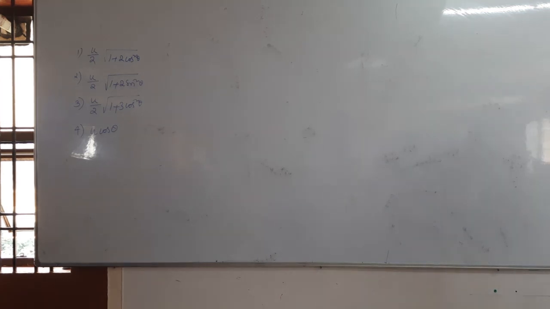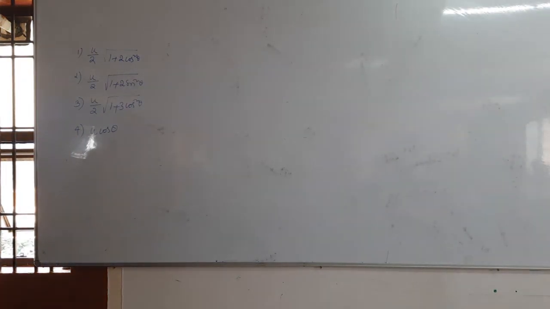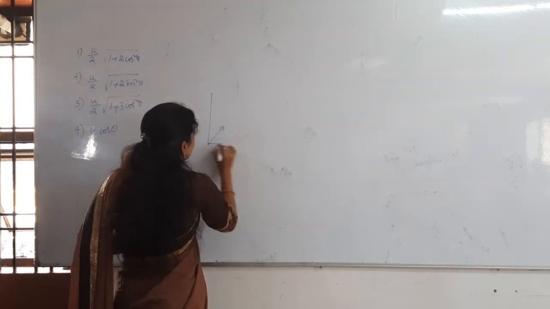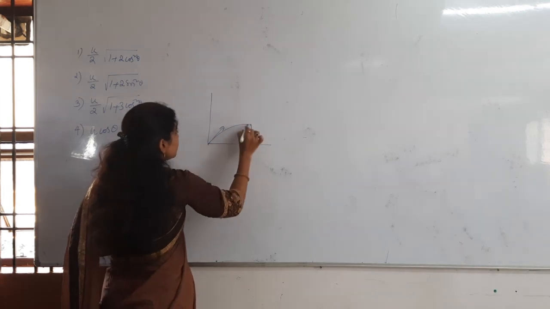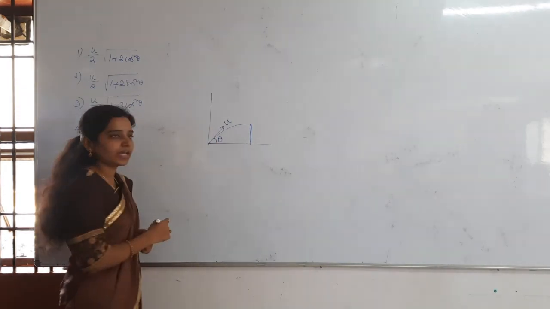Average velocity we have done from initial point to final point. So the time of flight we have taken, no? Average velocity is equal to total displacement by total time. Total displacement is the range, divided by total time, the time of flight. But now here they are telling you to take the initial point and the maximum height. From here to here, what is the average velocity they are asking? The projection speed is u and theta is the angle.